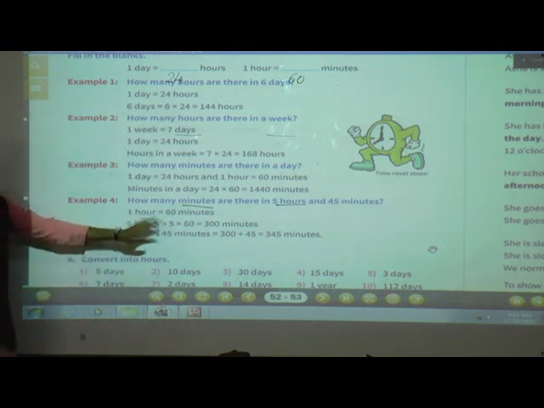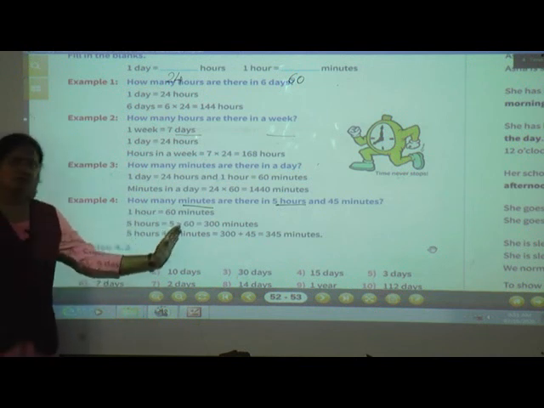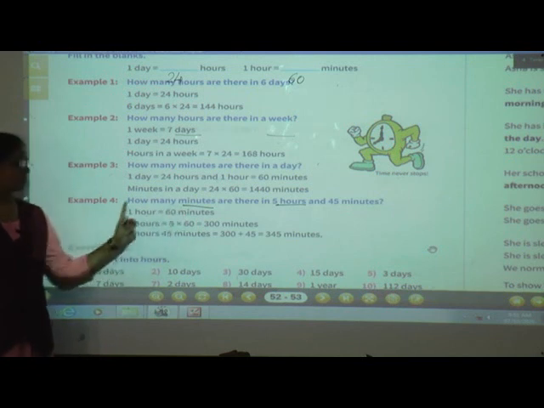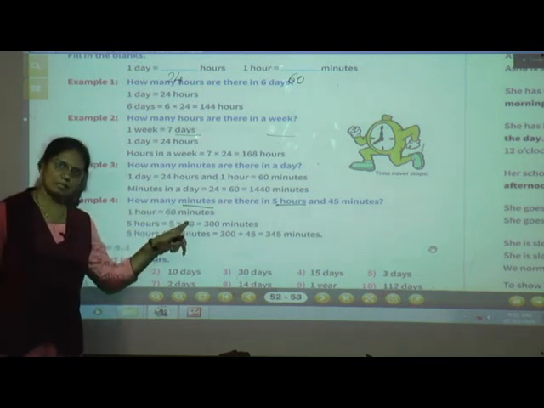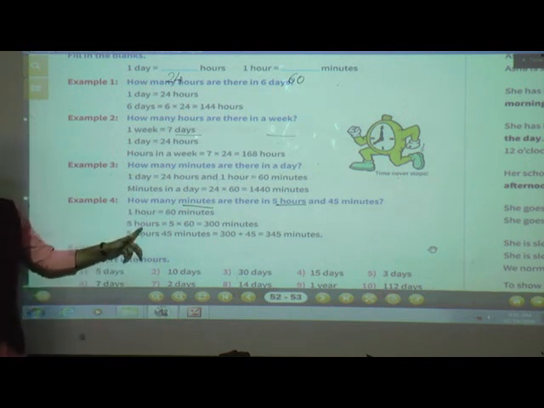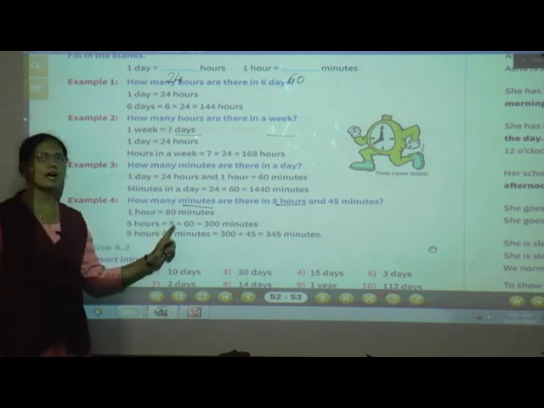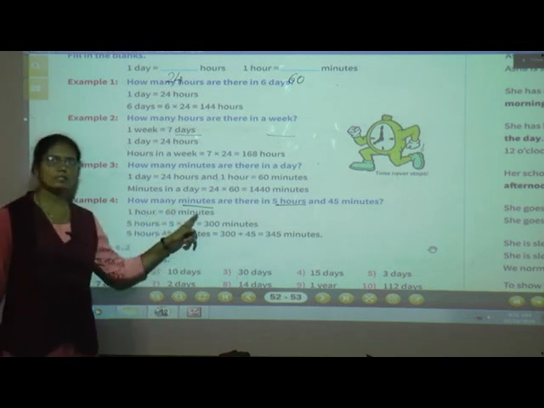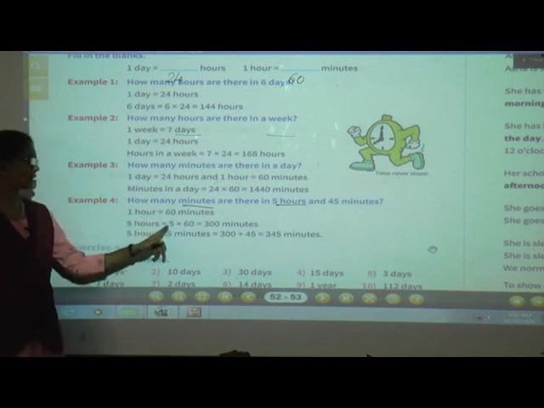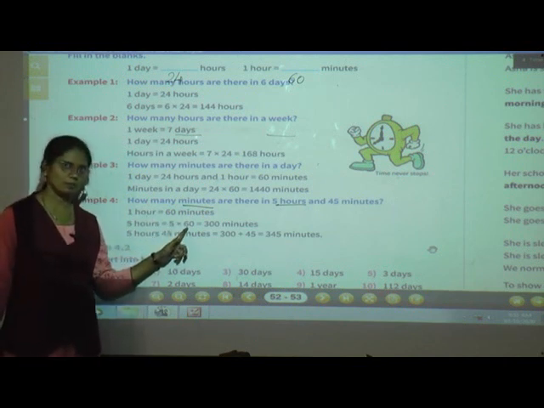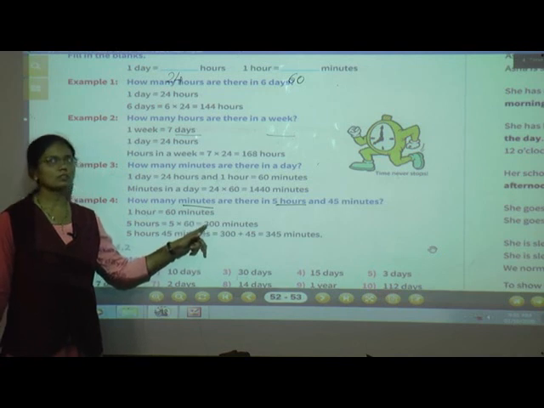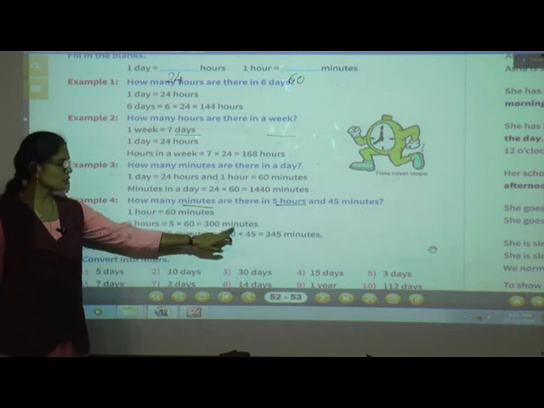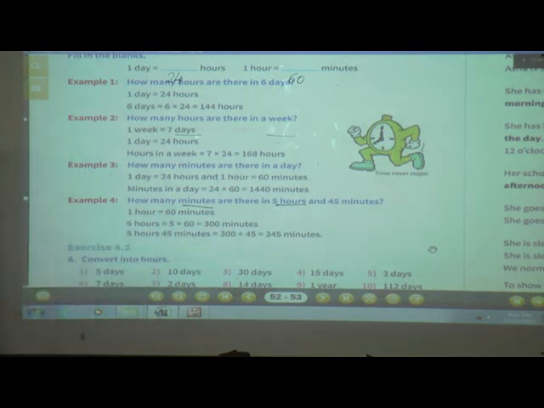So 5 hours is equal to how many minutes? 5 into 60, because 1 hour is equal to 60 minutes. So 5 hours is equal to 5 into 60. 5 into 60 is equal to 300 minutes. So there are 300 minutes in 5 hours.